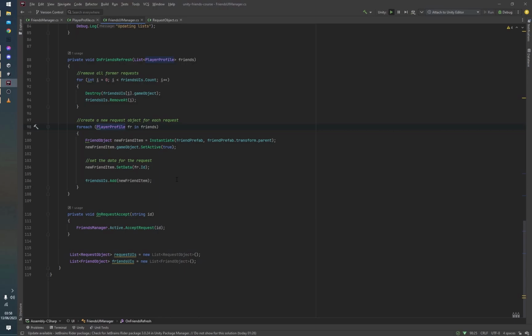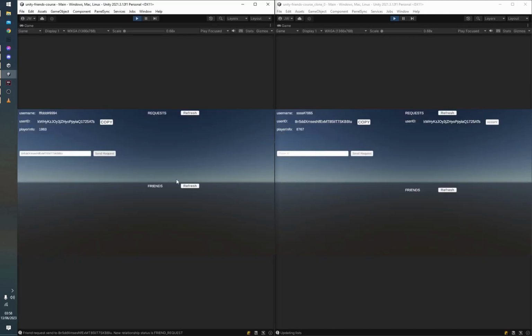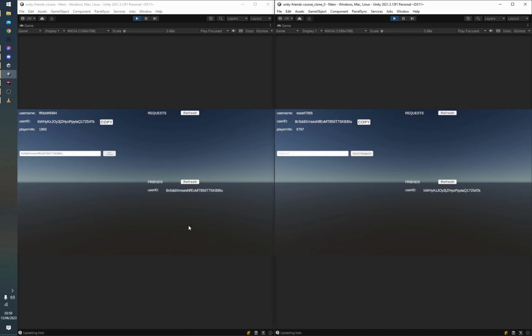You can actually send friend requests at this point. You can actually receive friend requests from your friend. And you can see here, once I accept this friend request, we get this list on both of our users. Well, now that we know exactly how to send friend requests and accept friend requests, we can actually add friends. But next, what we're going to take a look at is how you can actually delete friends.